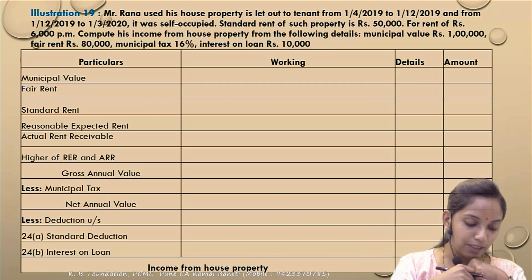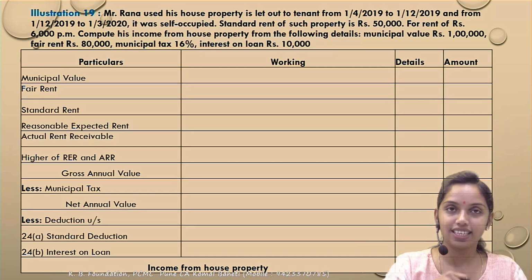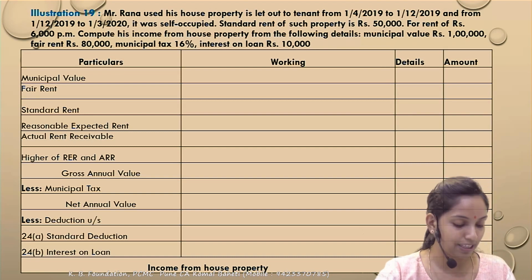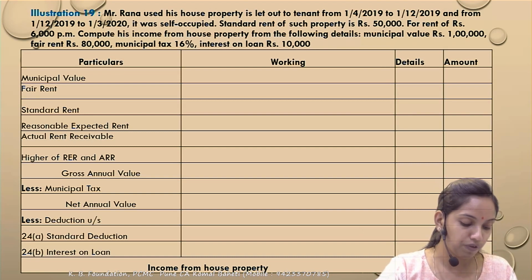The standard rent has been given 50,000. The property has been let out for a rent of rupees 6,000 per month, that for 8 months it has been let out. Compute income from the HP from the following details.